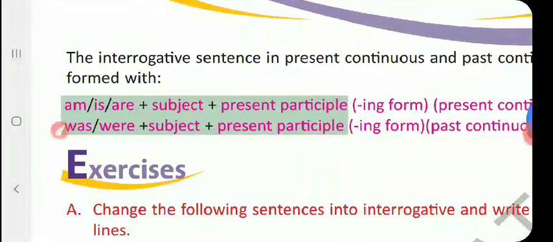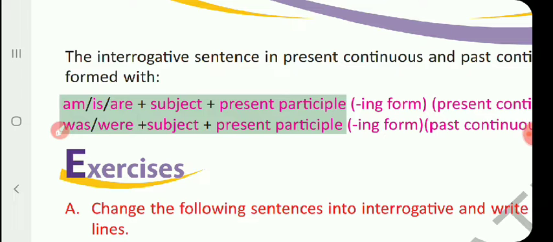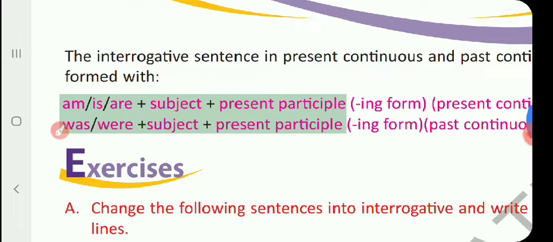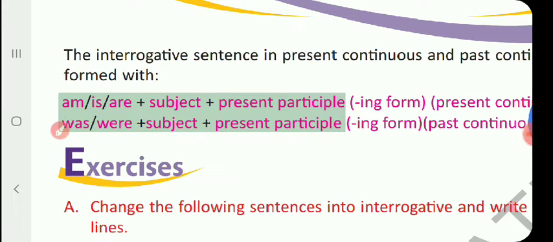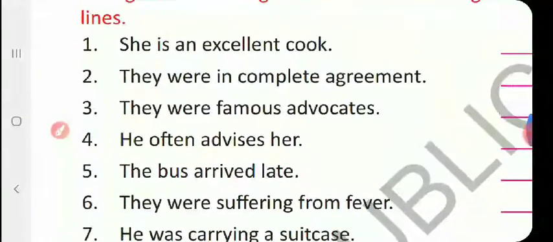The same thing again, we learn how to change present continuous and past continuous into interrogative sentences. If the sentence is in present continuous, according to the subject, take the helping verb, then the subject, then the ing form of the verb, the rest of the sentence as it is, and place a question mark at the end. And past continuous, for singular and plural, take the helping verb first, then the subject, then the present participle form, that is the ing form of the verb. That we discussed in the last two videos, and 5 exercises also.